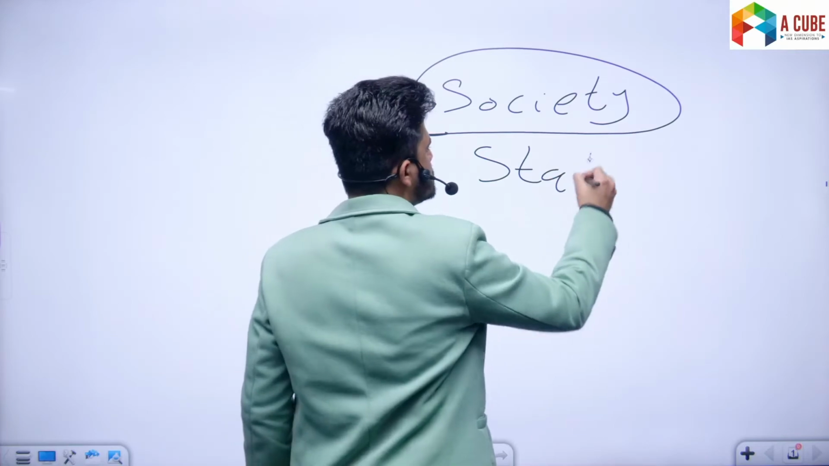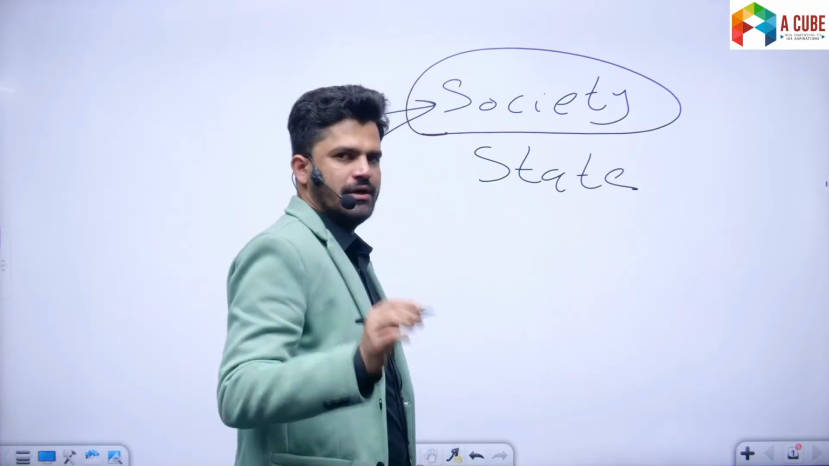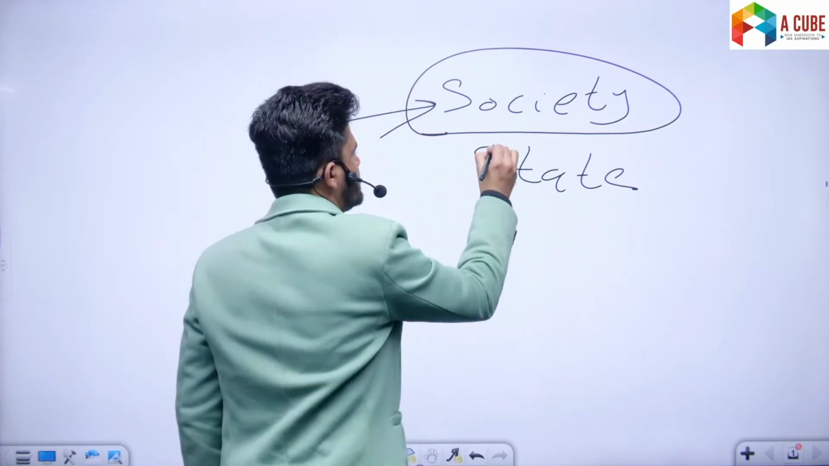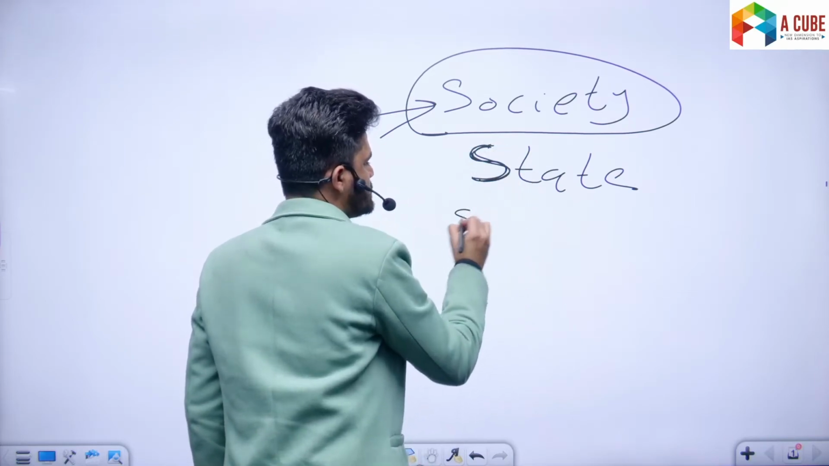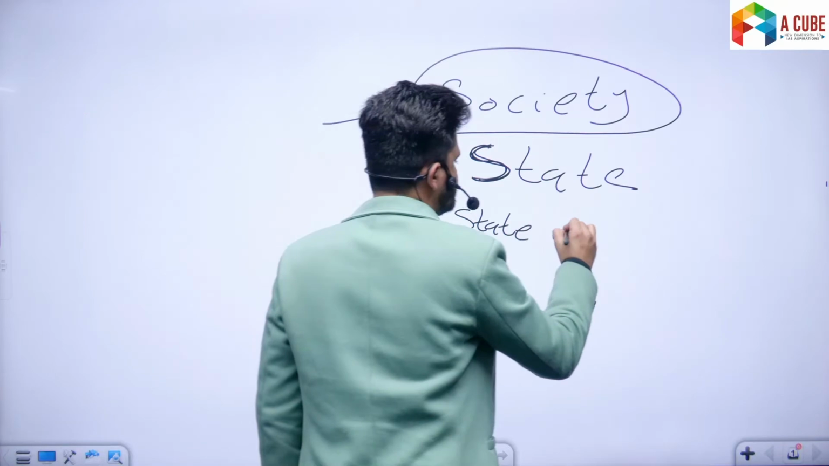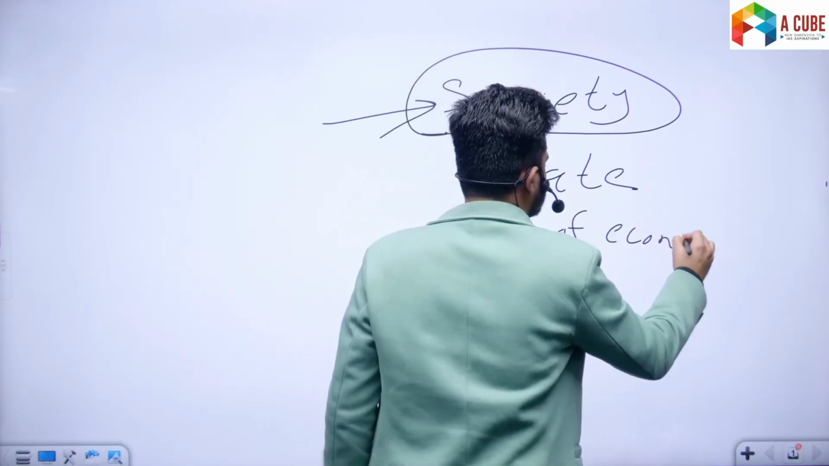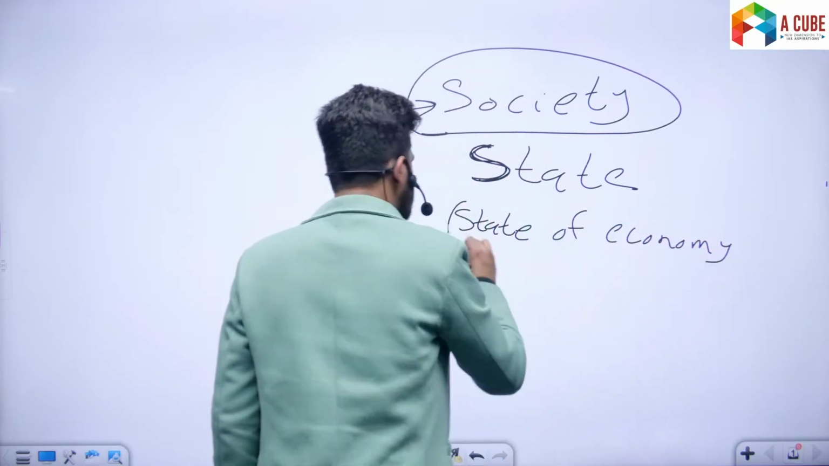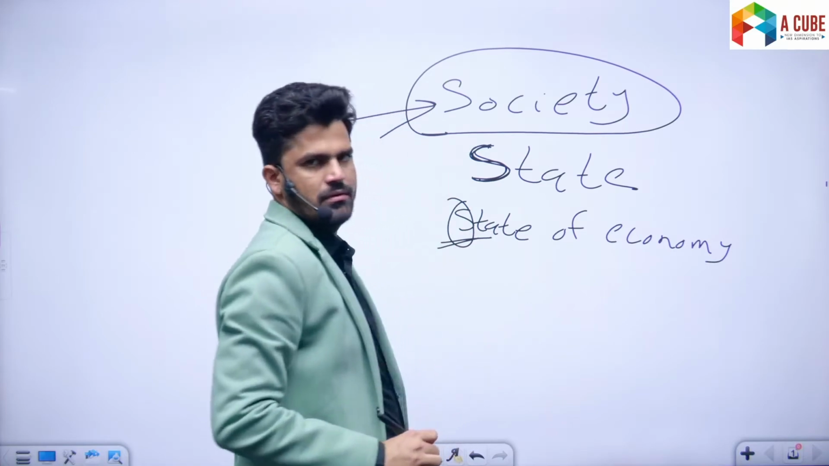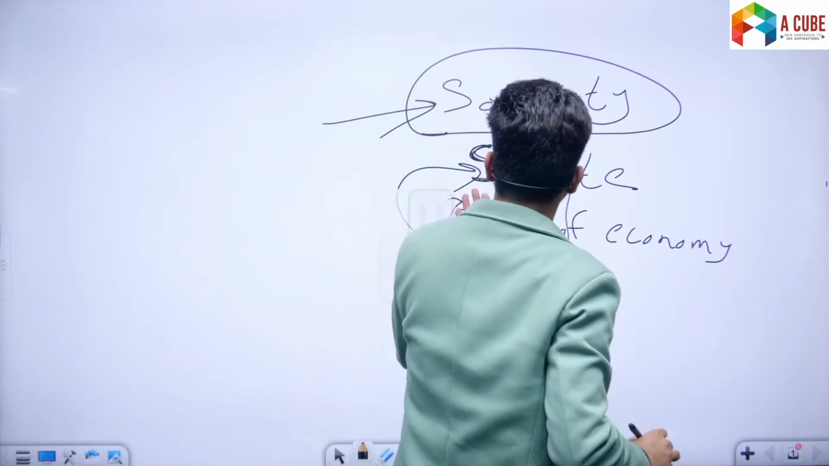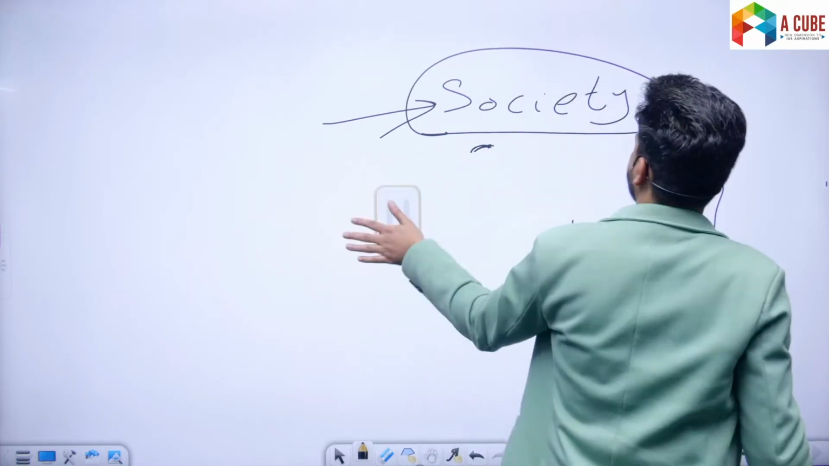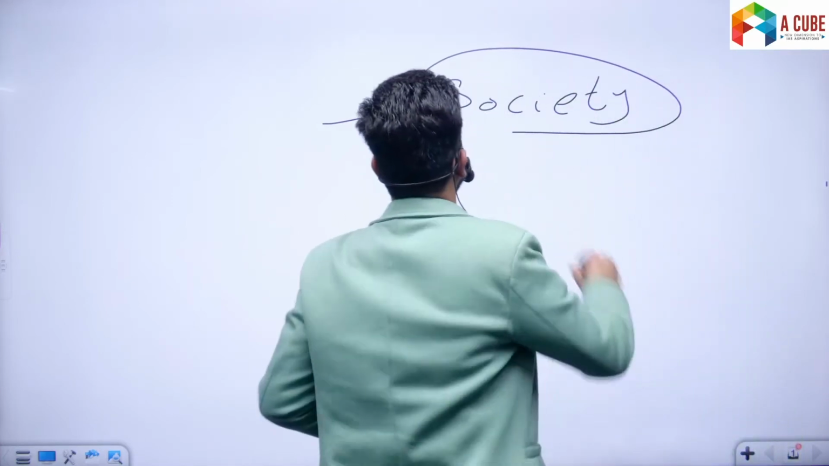Achha, whenever you use the term State in social sciences, use a capital S. Okay? So when we say the state of the economy, we use a small s. We do not use a capital S, right? Because capital S is related to this concept of State, right? It is a conceptual term. Fine. So what is society?